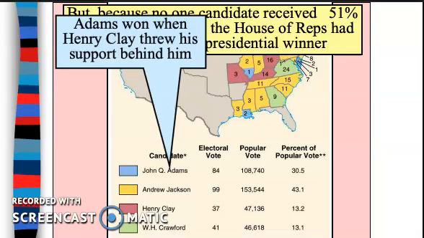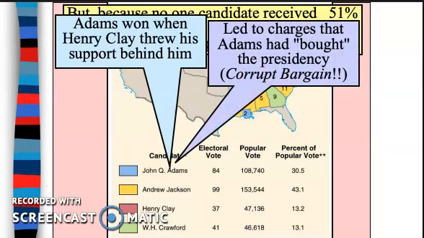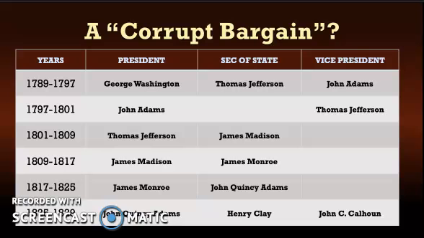Henry Clay is going to throw his support behind him. The reason he does this we'll explain on the next slide, but Jackson is pretty upset about this. He clearly had gotten more votes than John Quincy Adams, had clearly been more popular nationally, but doesn't win. They call this the corrupt bargain, that Adams had bought the presidency from the American people, and Henry Clay had kind of gone in on it.